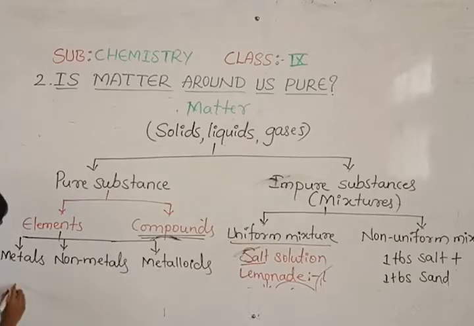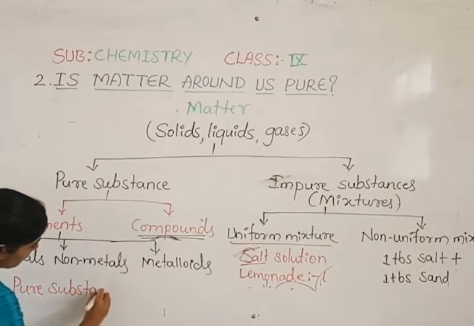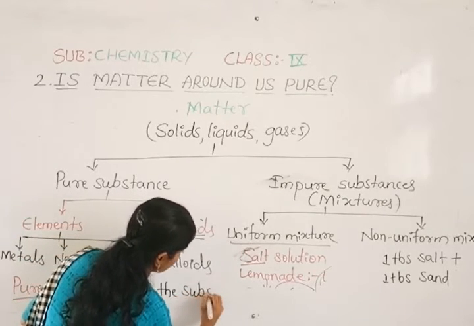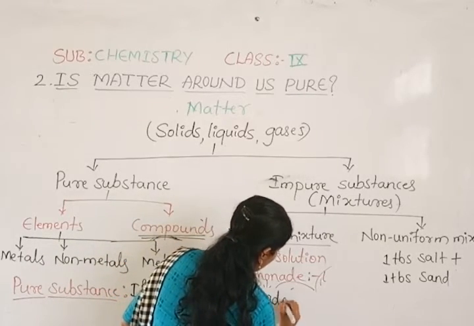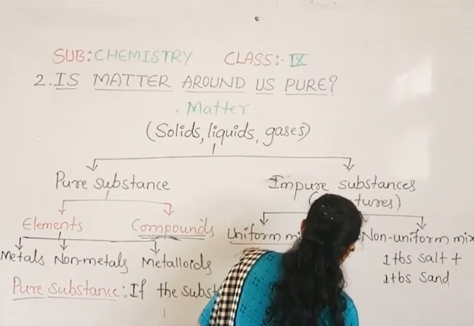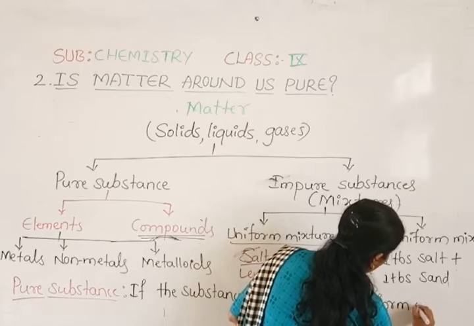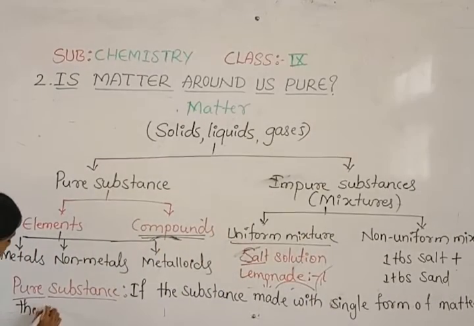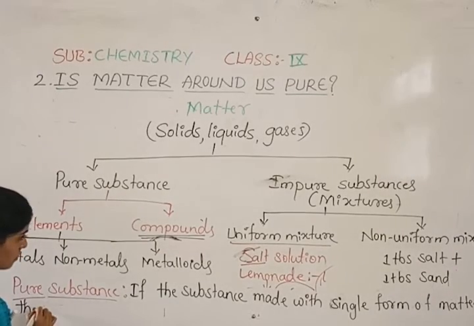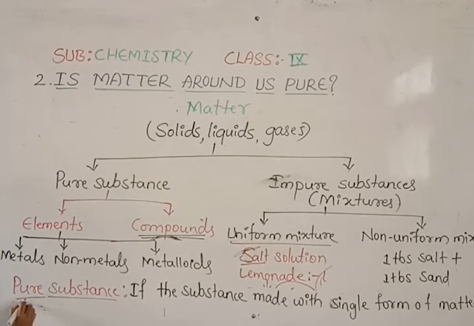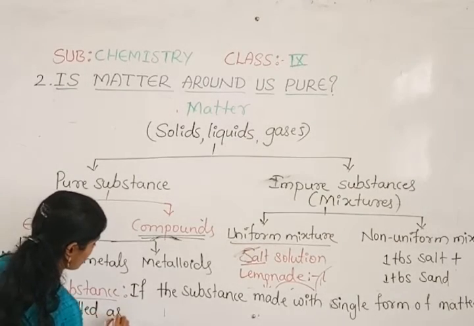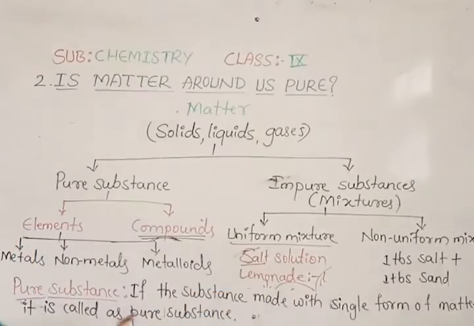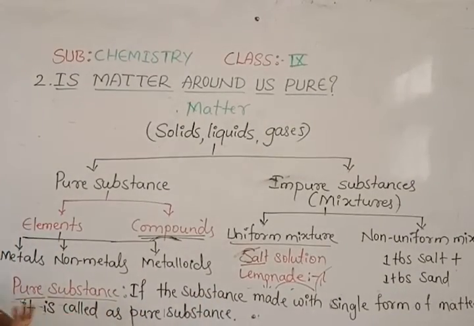If the substance is made with a single form of matter, it is called a pure substance, without any other kind of matter.